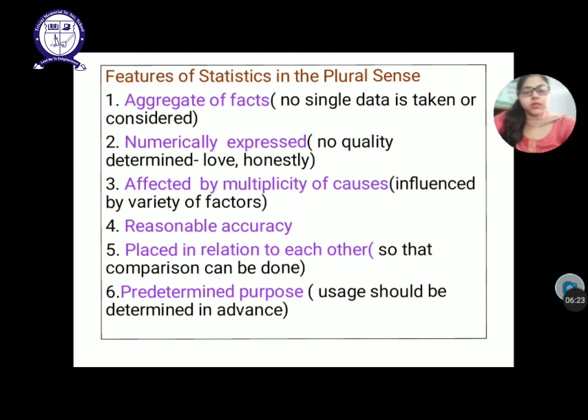Next one is reasonably accurate. Reasonably accurate means the data will be reasonably accurate. That means it will not be perfect. For example, if you say 4, it is not considered as 4 only. It can be an approximate value also. Say if you have got 3.77, instead of writing 3.77, you write it approximately 4. So it can be reasonably accurate, because sometimes it is judged on the basis of sampling.